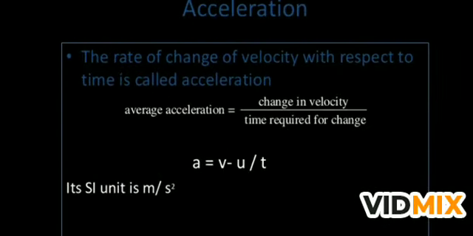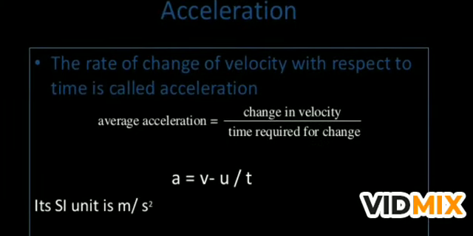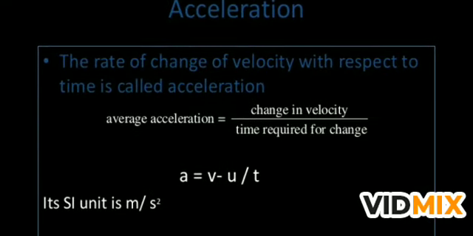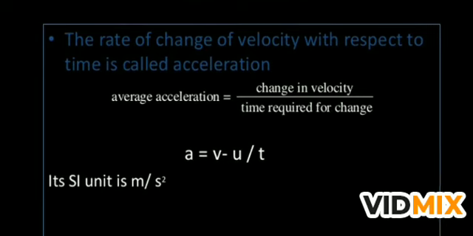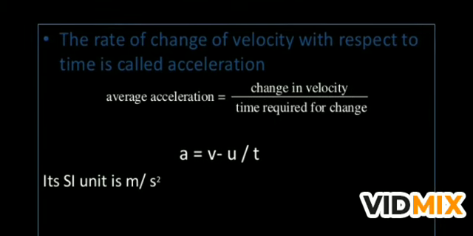Now what is acceleration? The rate of change of velocity with respect to time is called acceleration, and average acceleration is change in velocity upon time required for change. The symbol for acceleration is a, and change in velocity means v minus u. V is the final velocity, u is the initial velocity, and t is the time. So a is equal to v minus u upon t, and simply we can say the rate of change of velocity is also called acceleration, and the symbol is a. Its unit is meter per second square.